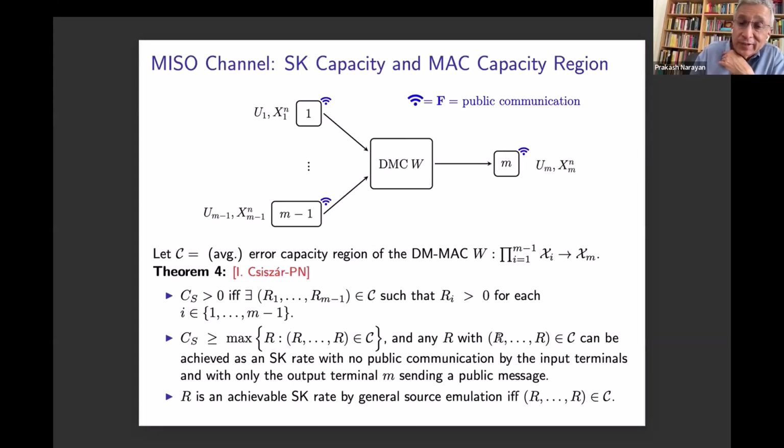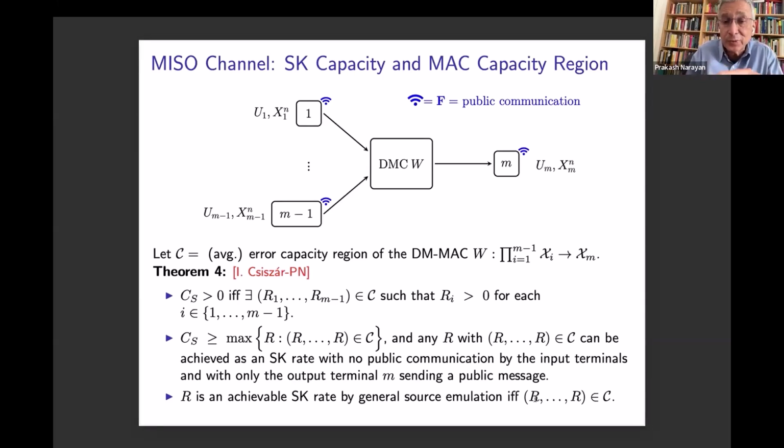And any R, with R, R, ..., R being a point on the boundary of the capacity region, can be attained as a secret key rate with no public communication by the input terminals and with only the output terminal sending a public message. Furthermore, R is an achievable secret key rate by general source simulation only if it corresponds to the maximum equal rate point in the capacity region.